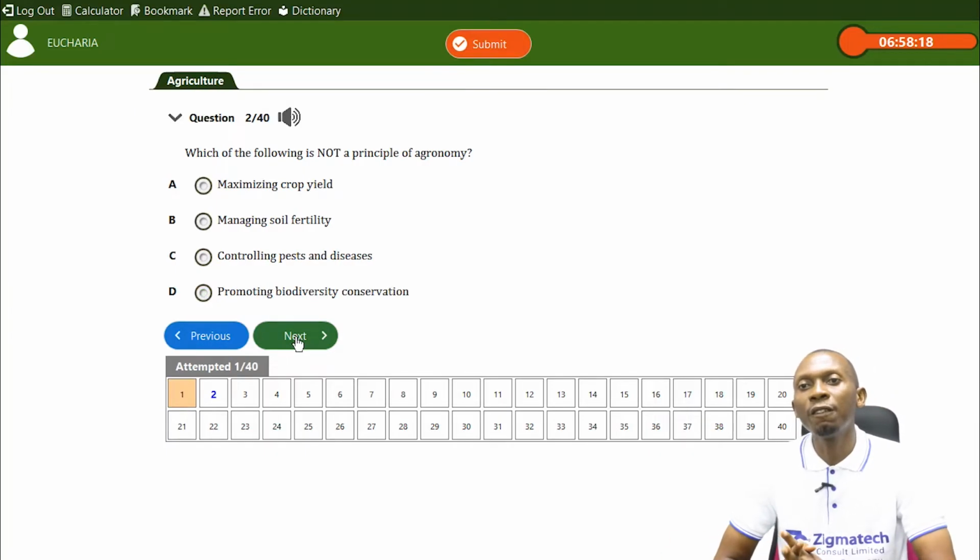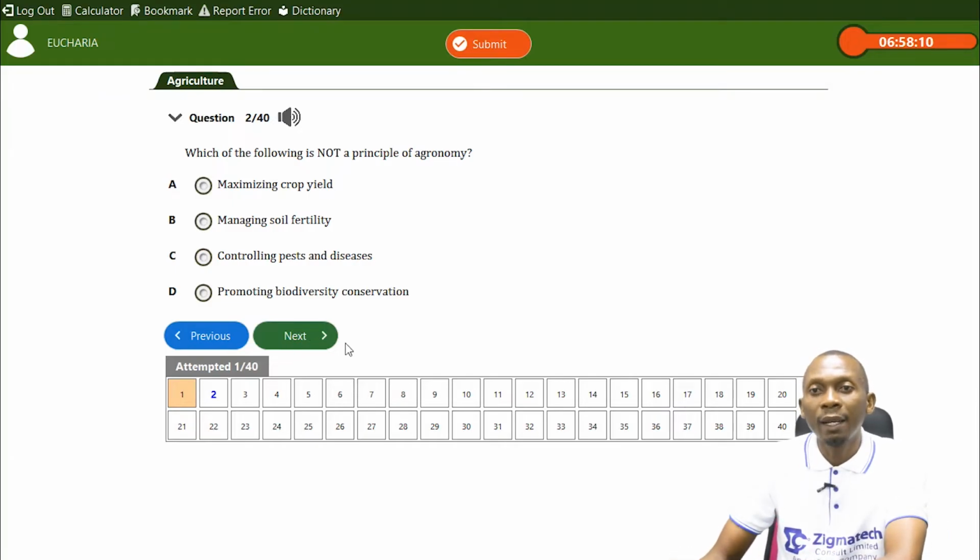Next question is, which of the following is not a principle of agronomy? Based on our definition of agronomy, that could also help guide us to the right answer. Maximizing crop yield. So it has to do with crop production or crop management. Managing soil fertility, which is still connected to soil, and agronomy is still connected to soil management.